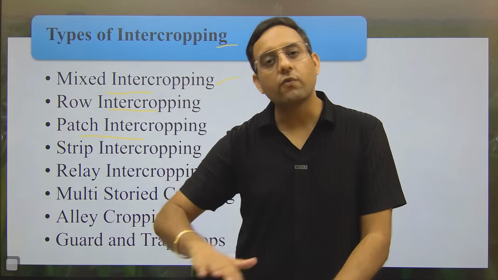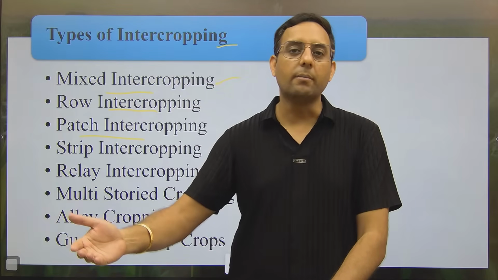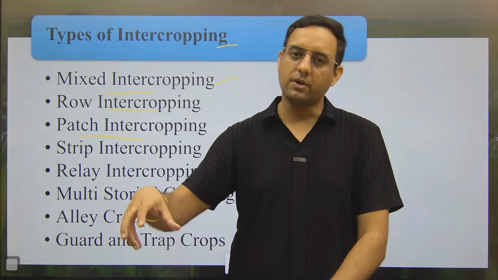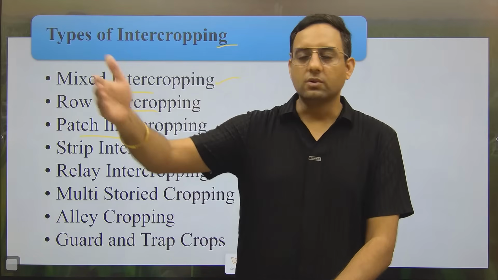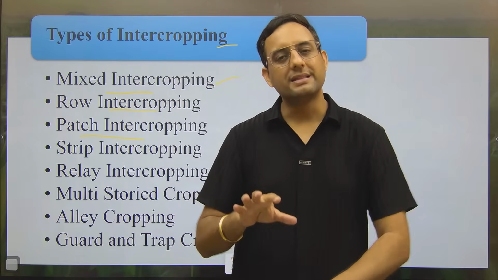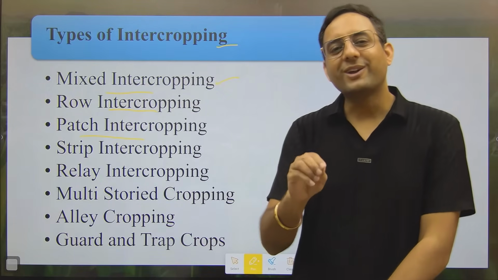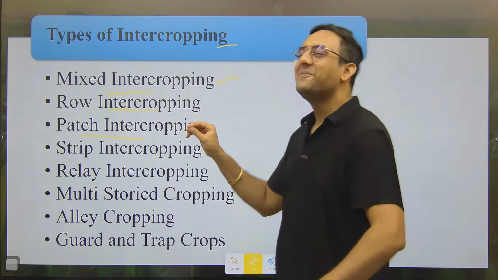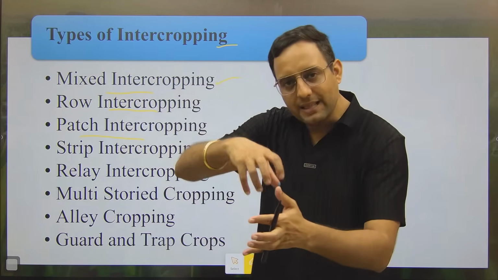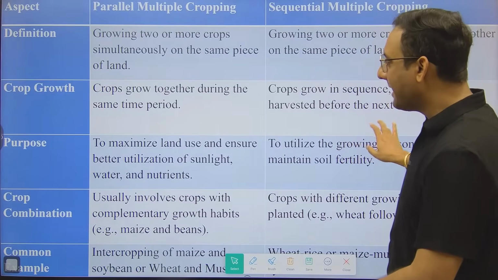So patch work will be done when the road is not good and elections are about to come. Then they will fill the patches because they know how to get the vote. They will say, see the hole, and they will fill those holes with patches. In the same way, if you are growing crops in patches, not in a fixed arrangement, and in between the patches one crop is there, it will be known as patch intercropping.